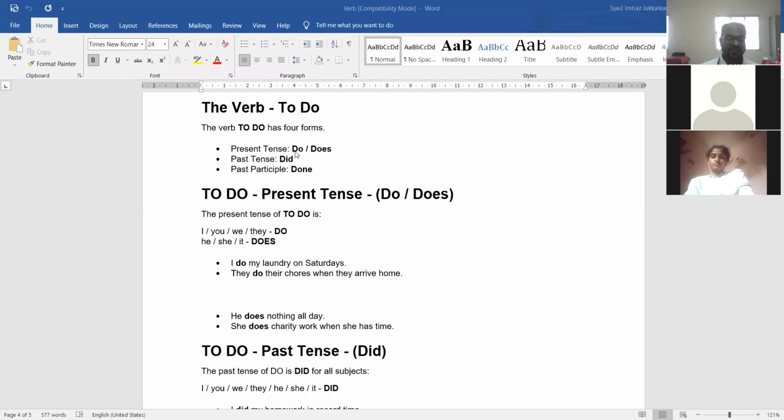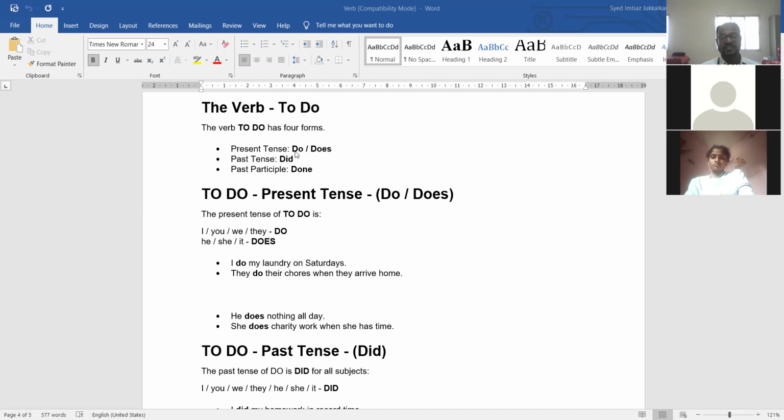Then the question is, what is difference between do and does? Do and does मध्ये काय difference आहे? असा आपल्याला प्रश्न पडू शकतो. What is difference between do and does? For example, if the subject is first person singular, I do, we do. First person singular असेल किंवा plural असेल तर do. Second person असेल you do.